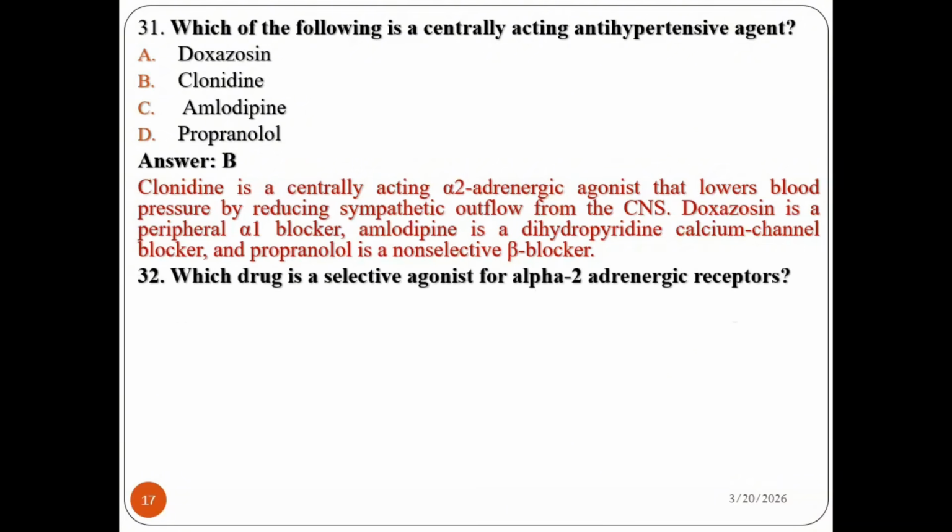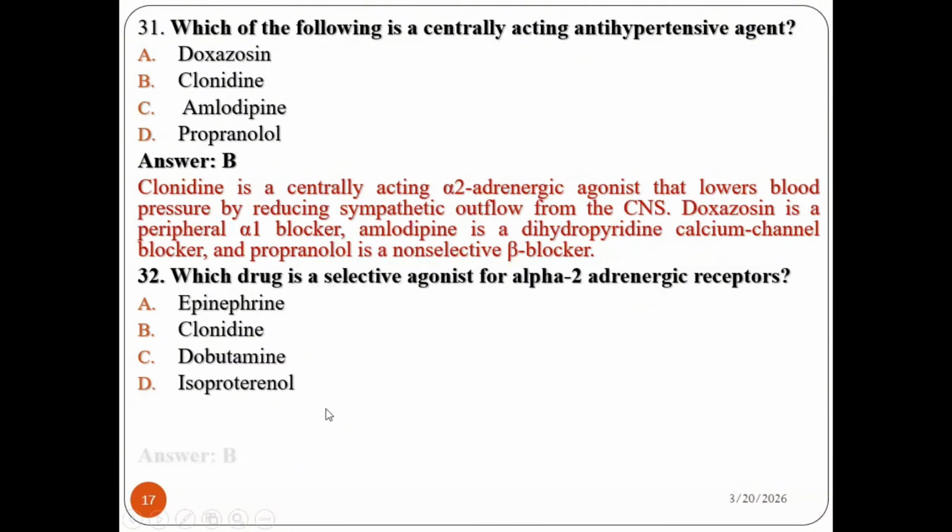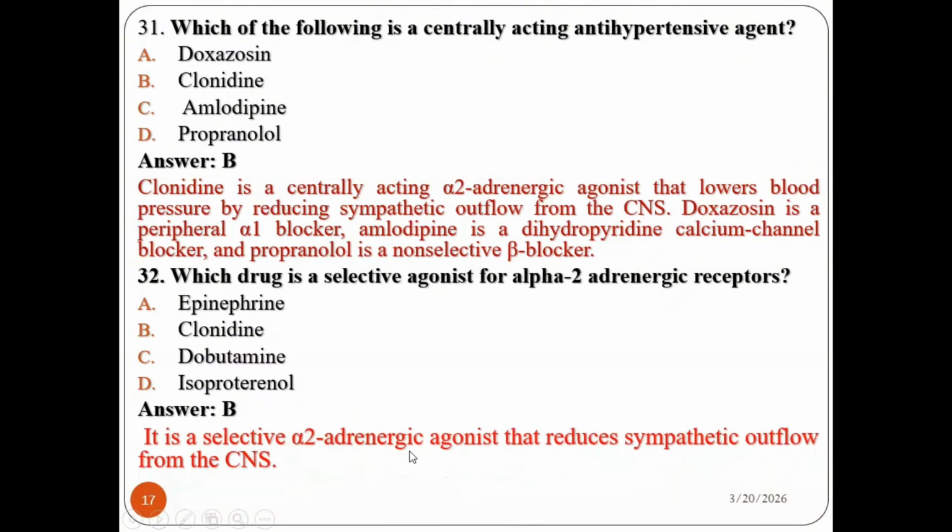Which drug is a selective agonist for the alpha-2 adrenergic receptor? This is already answered, because the two questions are very similar. So the answer is clonidine, a centrally acting alpha-2 adrenergic agonist. This is a selective alpha-2 adrenergic agonist that reduces sympathetic outflow from the CNS. So those two questions are very related and asked in two different ways.